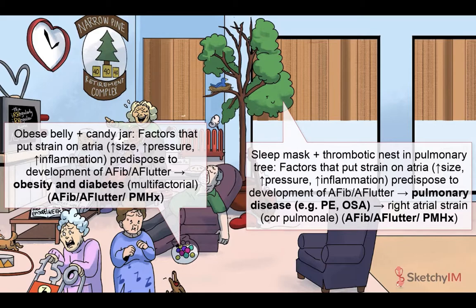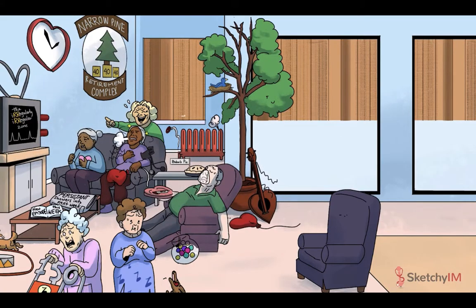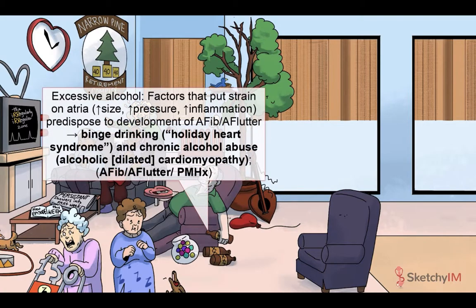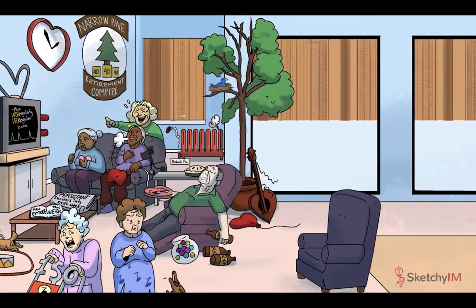Other chronic disease states, such as obesity and diabetes, are also associated, though the underlying pathophysiology isn't entirely understood and probably multifactorial. Excessive alcohol intake is another risk factor for the development of AFib and AFlutter. Acute binge drinking, for example, can cause what's called holiday heart syndrome, in which AFib develops in individuals without any underlying cardiomyopathy. Chronic excessive alcohol intake, on the other hand, may lead to development of alcoholic cardiomyopathy, a dilated cardiomyopathy associated with various arrhythmias.